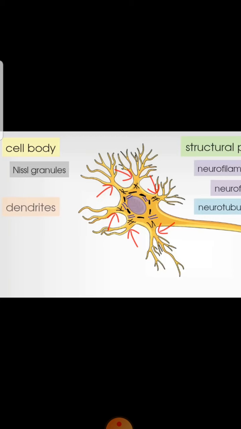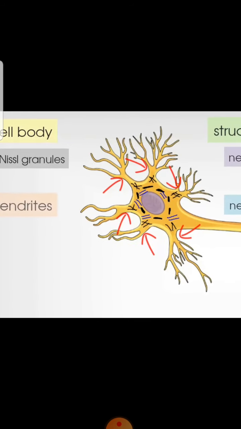We will talk about the parts of a neuron individually. So the first part that we are going to talk about is the cell body. This is, as you can see, the most irregular part of the neuron, and it has a variable diameter which contains the nucleus and the cytoplasm, and it is also surrounded by a cell membrane. So we can say that the cell body has a nucleus.